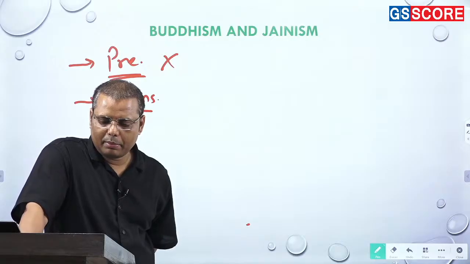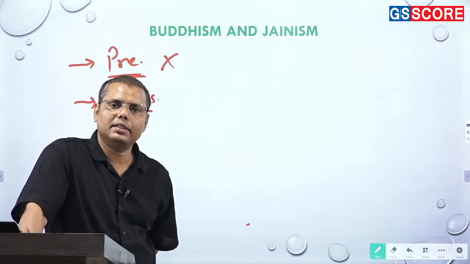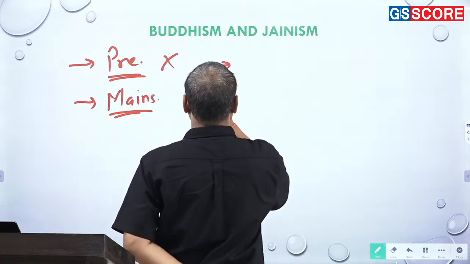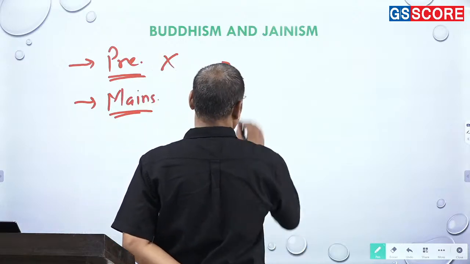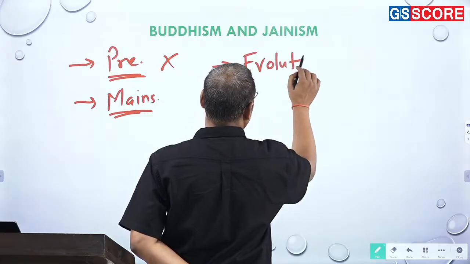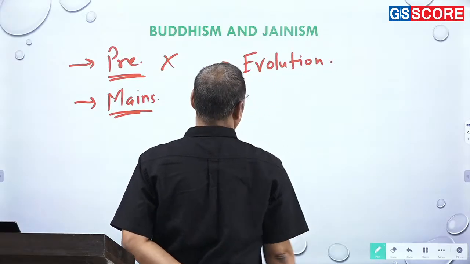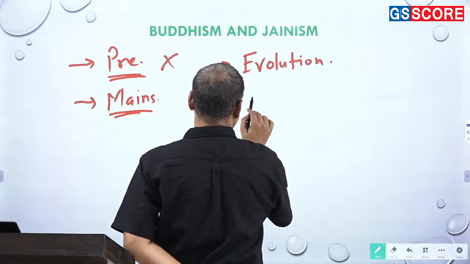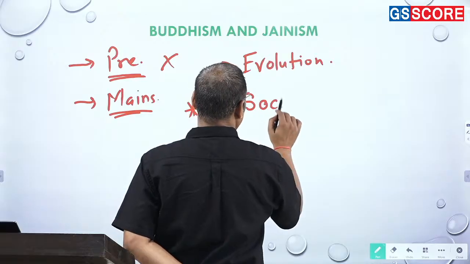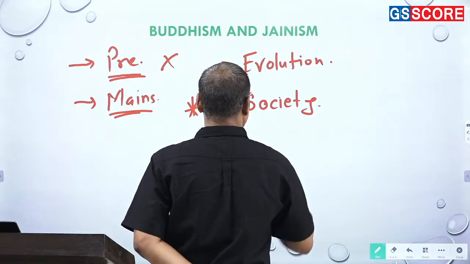Now, if you have been preparing Buddhism and Jainism, what dimensions may be important? Look, there are certain areas which are very simple. So, the reasons for the evolution or the birth of Buddhism and Jainism, ठीक है, एक ये हो सकता है. Apart from that, specifically, the area which I find most important is their connection with the society, right?